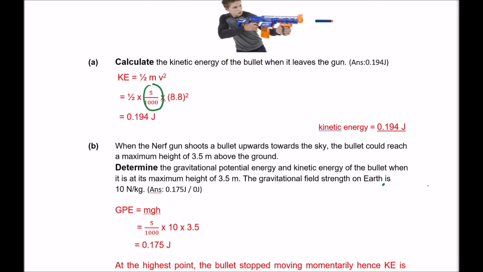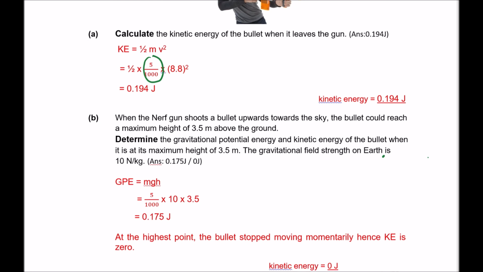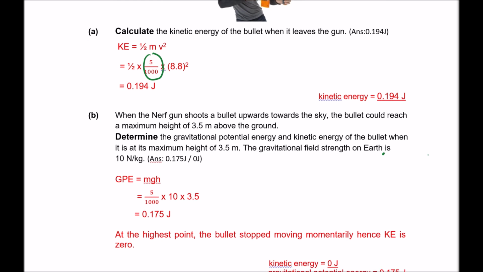And when the Nerf gun shoots the bullet upwards towards the sky, the maximum height is 3.5 meters. So the GPE gained when it's at 3.5 meters above the ground will be mgh. Again, this is converted to kilograms. Then you get 0.175 joules.